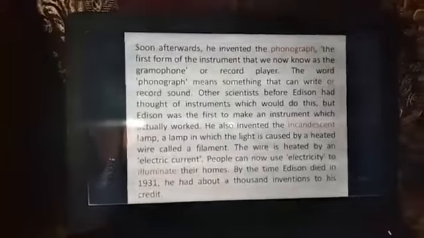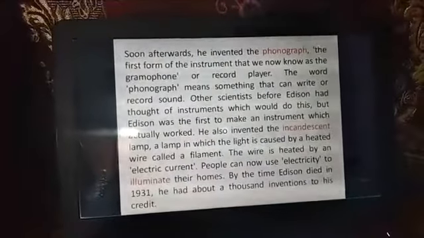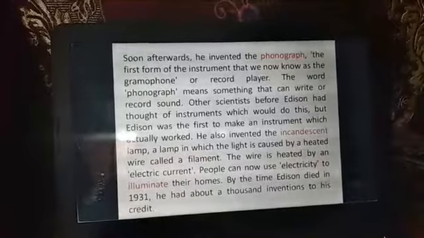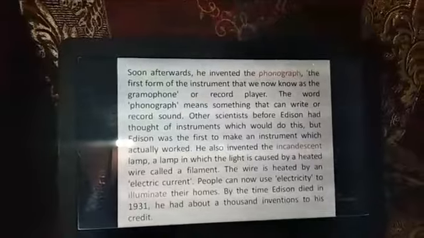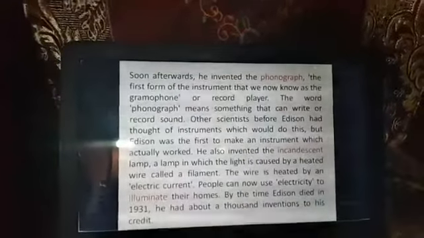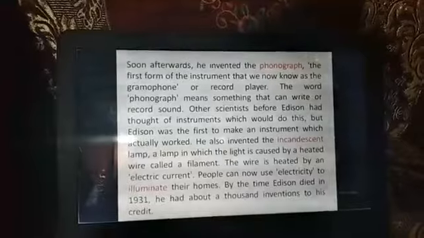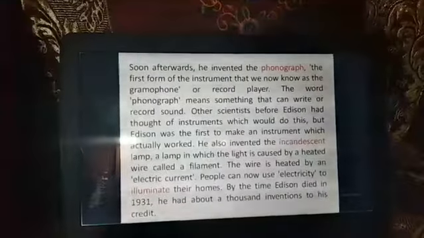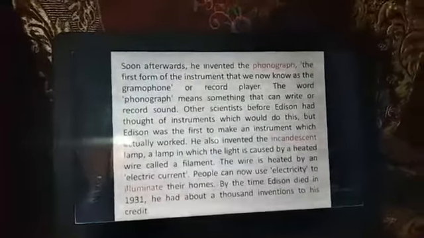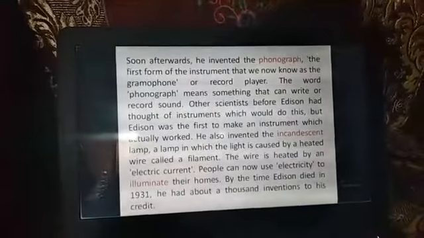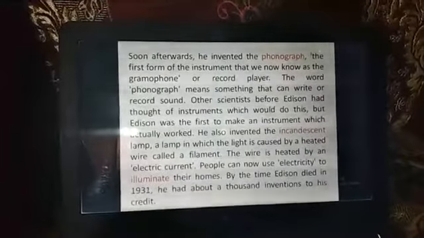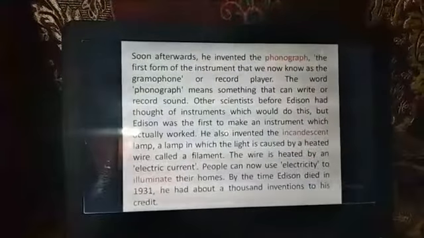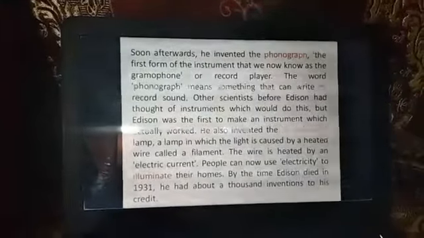Now we're going to the second part of this passage. Soon afterwards he invented the phonograph. What is phonograph? Phonograph is also called gramophone, that means a record player. Through the phonograph we can record different types of voice. Soon after, that means after some time, he invented the phonograph, the first form of the instrument that we now know as the gramophone or record player.